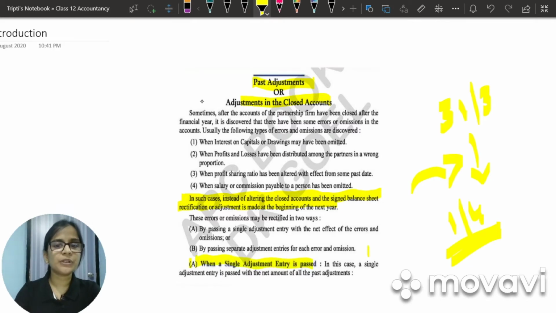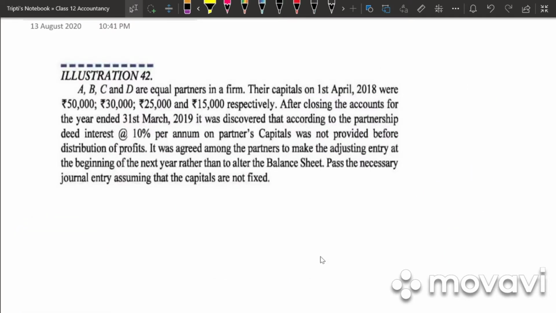So in today's class, we will be seeing how would we rectify the errors when a single adjustment entry is passed. So let's take down illustration 42. A, B, C, D are equal partners in a firm. Their capitals were 50,000, 30,000, 25,000 and 15,000.